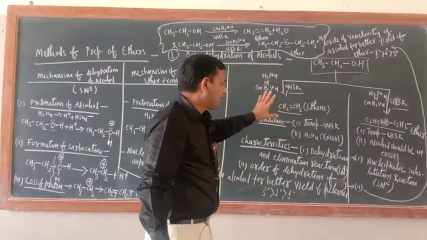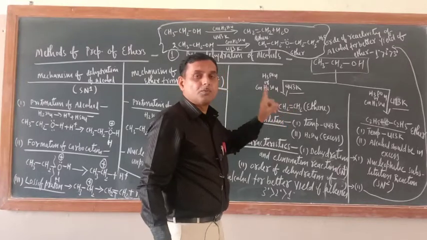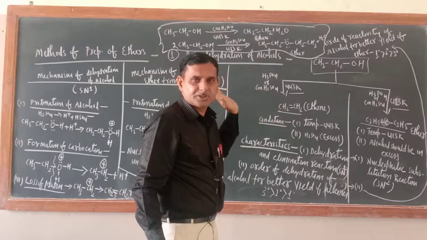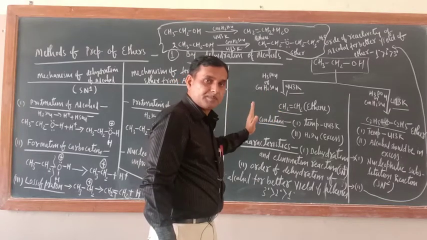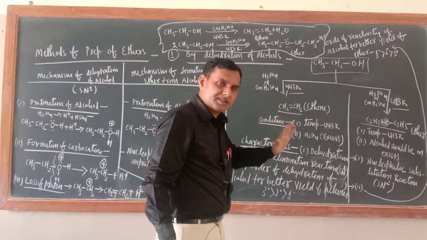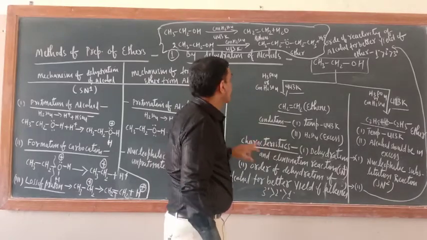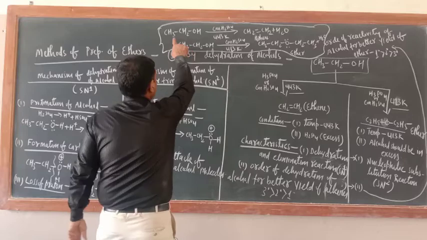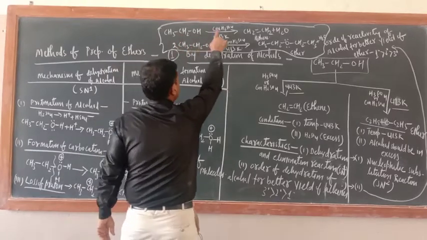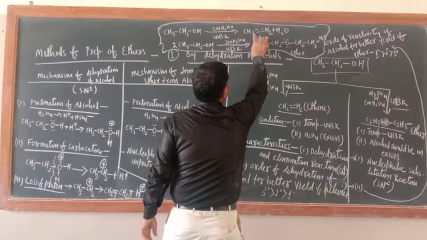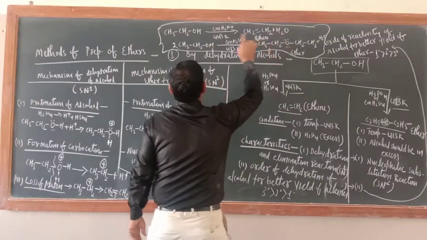And why am I comparing these? Because out of the two, 100% you are going to have a question in the examination, so it is better to see what the difference is. So the first thing is over. Now, the individual reactions I also wrote here. CH3CH2OH, concentrated H2SO4, 443 Kelvin temperature, ethene is the product plus H2O.